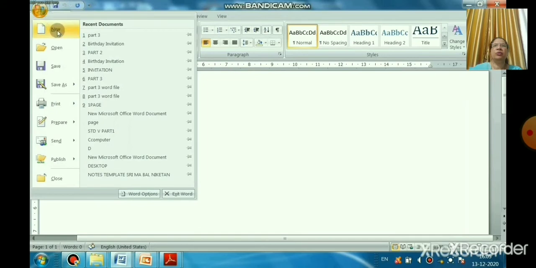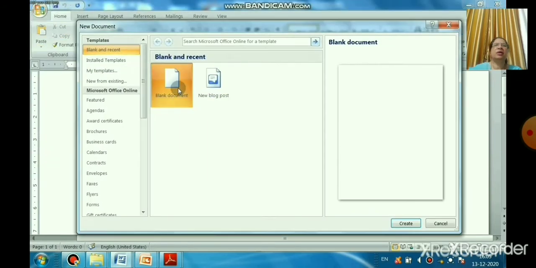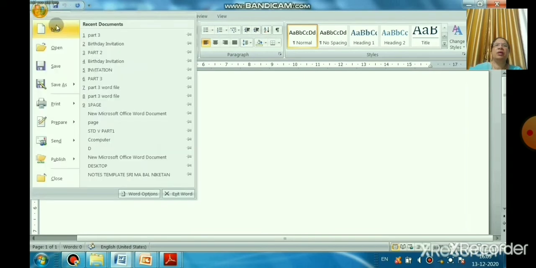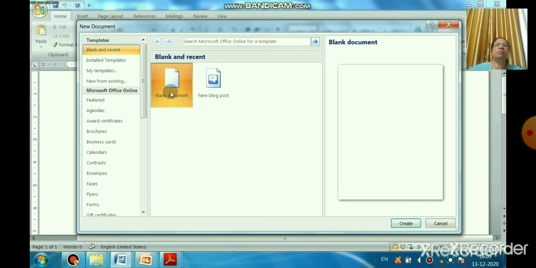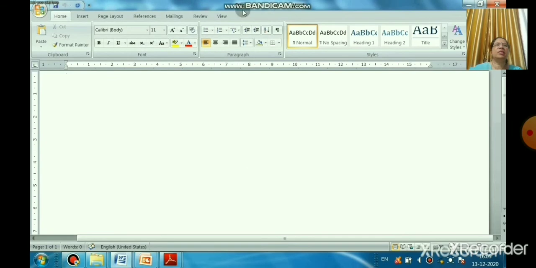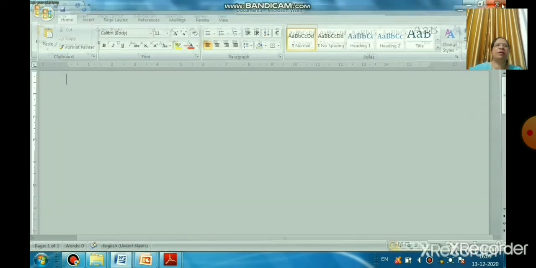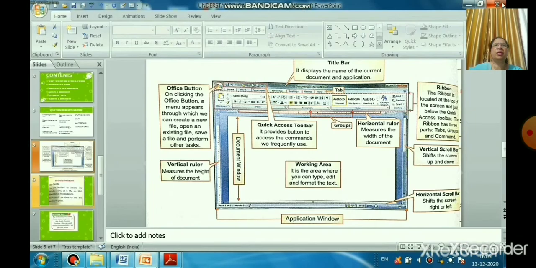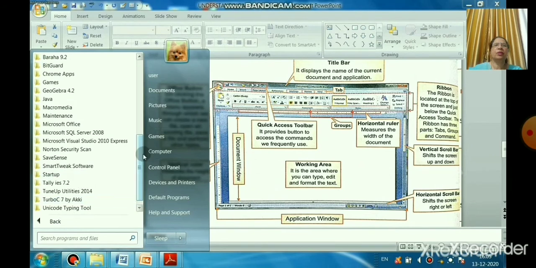Now you can use Control plus N. For a blank document file, the shortcut key is Control plus N. Can you see this? By default it will come as Document 1. I have opened so many documents, five or six new blank documents, right? I will close them one by one because I need only one document. So this is the new document. Understood now how to create a new document? By using the shortcut Control plus N. Is that clear now?